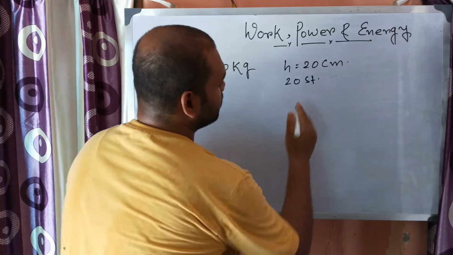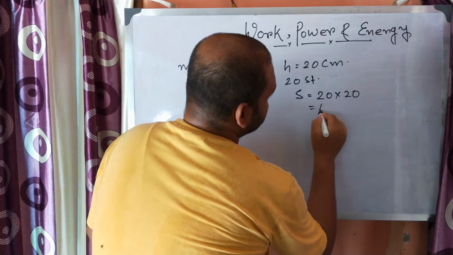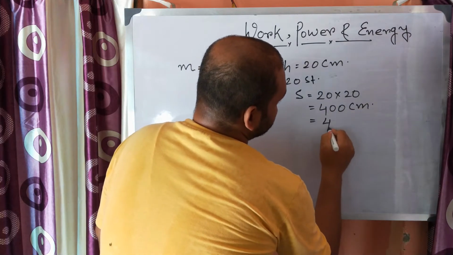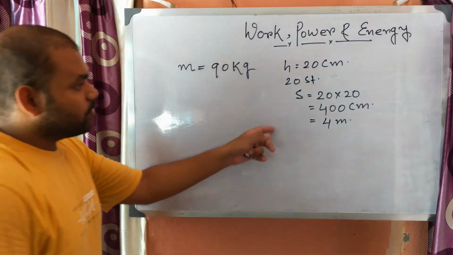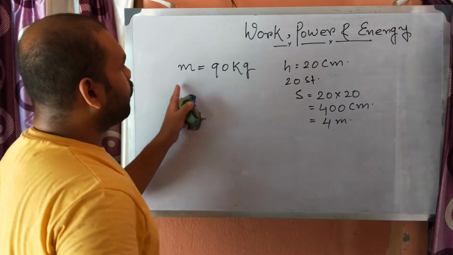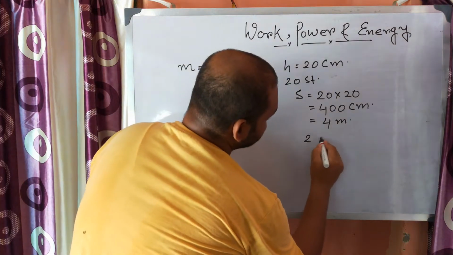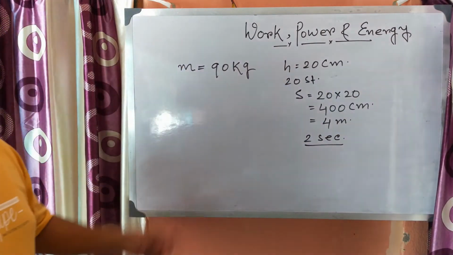He needs to cover S equals 20 into 20, that is 400 centimeter, suppose that is 4 meter. Next, we need to find the work done by him, and if he does that in 2 seconds, then what will be his power?